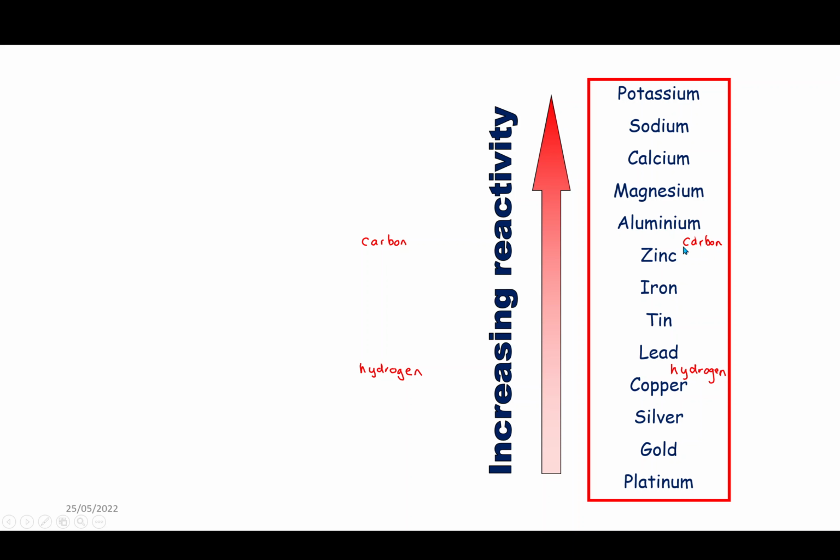Now, carbon here being coal will displace anything that's below it. It might need to be heated to encourage the reaction to take place, but it will displace them. But it can't be used to displace anything like aluminium, magnesium, calcium, sodium or potassium because they're too reactive. So the carbon will react and it will displace, for example, oxygen from iron oxide to create carbon dioxide and leave pure iron. Now that's a particularly useful reaction for extracting a metal from an ore.